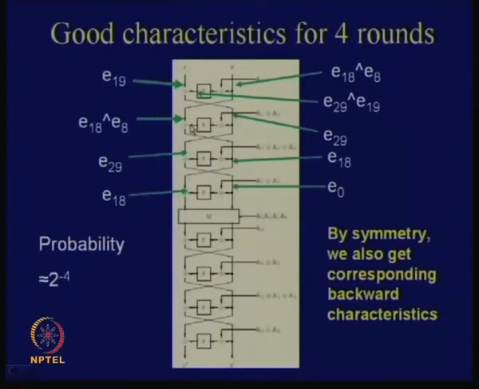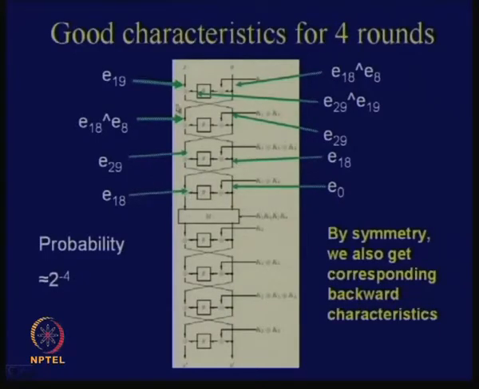So what is the expected differential now at this point? It is E29 plus 11. What is 29 plus 11? 40. You take mod 32, it's 8. So E8 gets cancelled and you have only E18. You see E18 comes to the right, and to the left, E29 comes. Add 11 to 18, what do you get? You get 29. So that cancels this one. Actually you should get 0 here. I have written this wrong. This will be E0, so this is 0, and you obtain here E18.